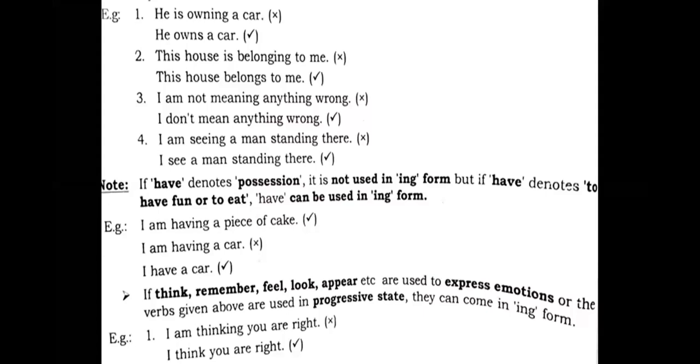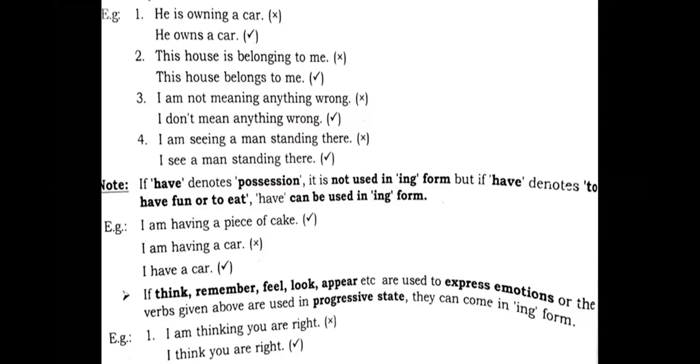There, what happens, you see, I am having a piece of cake, that's an absolutely correct sentence because having means here to eat something, that means you are eating a piece of cake. But if you say, I am having a car, that's wrong. Having a car doesn't refer that you are eating a car. It refers to possession, that you have a car. And when you have a car, why not put that sentence into simple present tense? All right, let's see the next one.